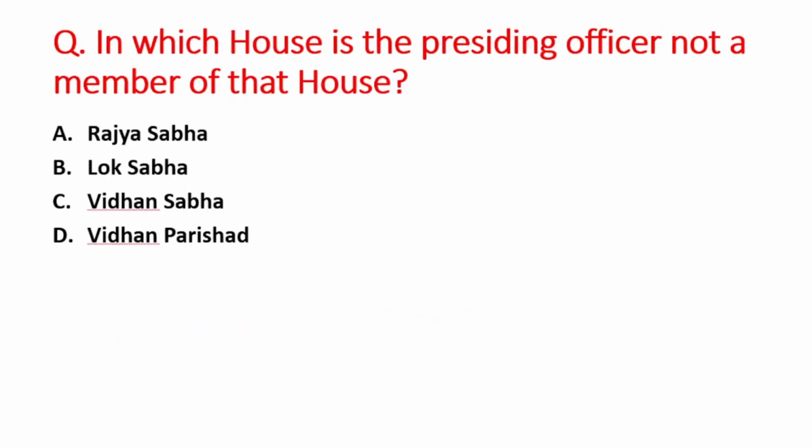Next question is, in which house is the presiding officer not a member of that house? A option is Rajya Sabha, B is Lok Sabha, C option is Vidhan Sabha, and D option is Vidhan Parishad. So right answer is option A, that is Rajya Sabha.